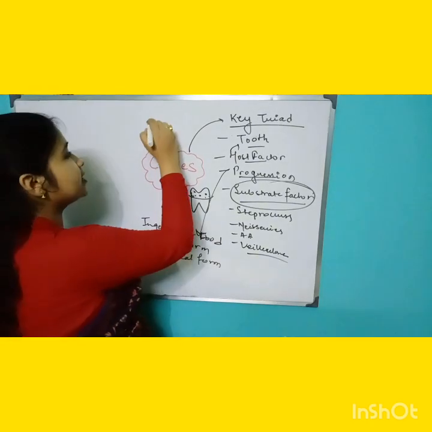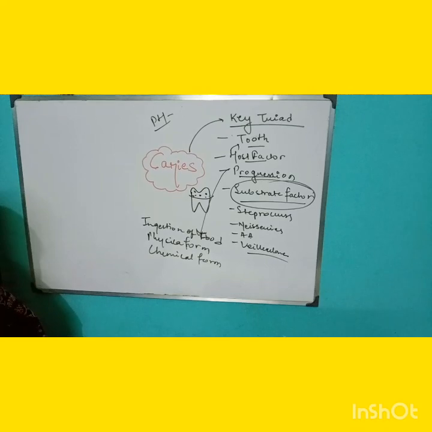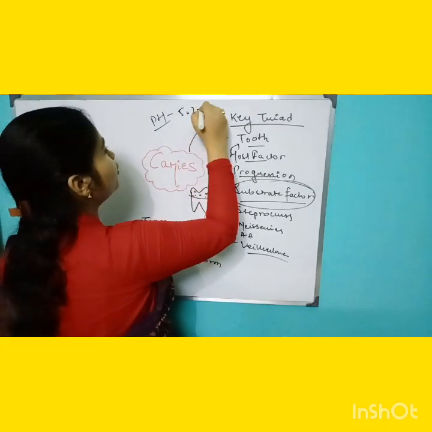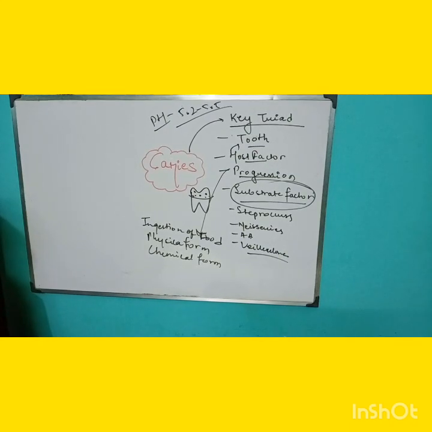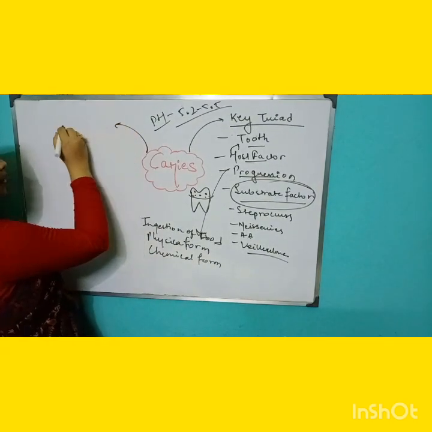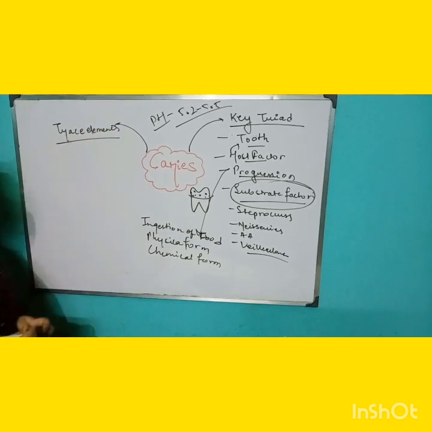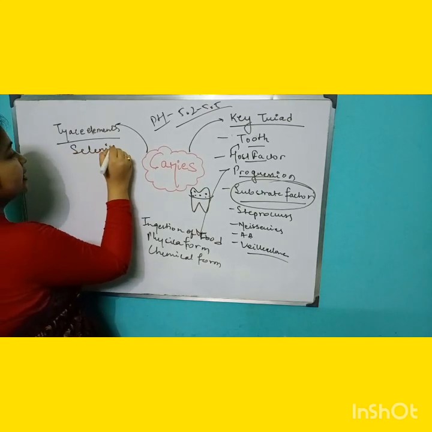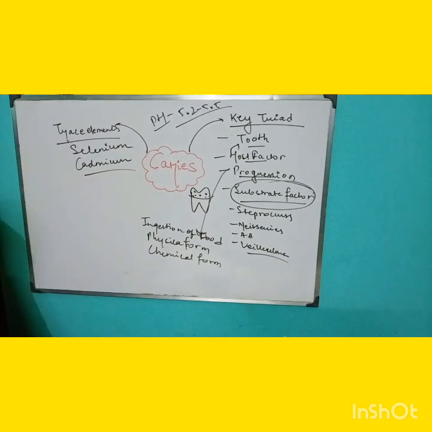One thing more I want to tell: what is the pH? Obviously it means an acidic medium, because of the substrate factor of microorganisms. So the pH is 5.2 to 5.5. Now, the other factors are the trace elements. What are the trace elements that increase caries? This is a very important question. Selenium and cadmium.